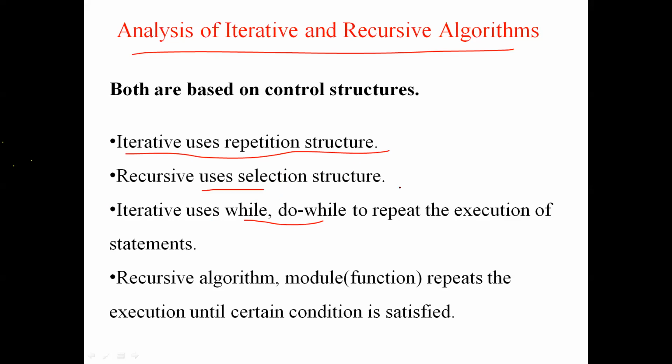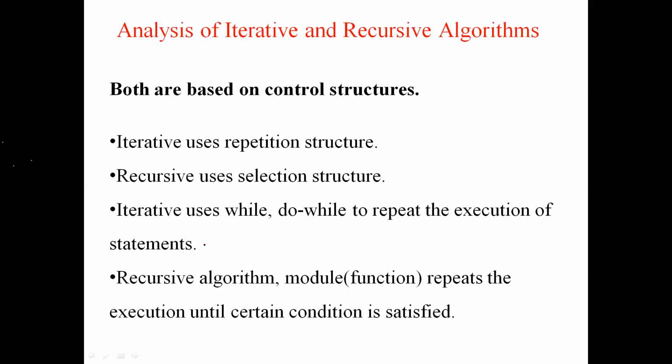Recursive uses a selection structure. Within the function, for example, in a recursive algorithm, the same function will call its own function, the same function. That is called recursive; you keep on calling the same thing. When will it break, when will it come out of the loop? Until a certain condition is satisfied. The well-known example for a recursive algorithm is Tower of Hanoi. All these things you have studied, right?